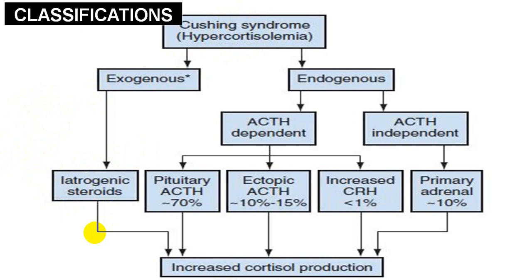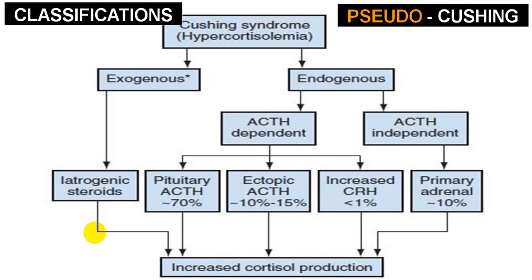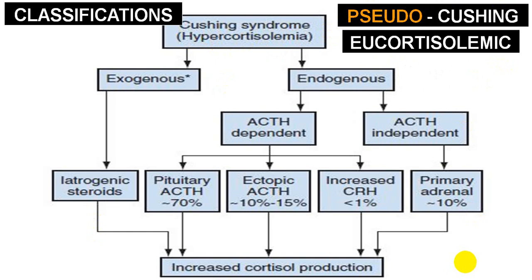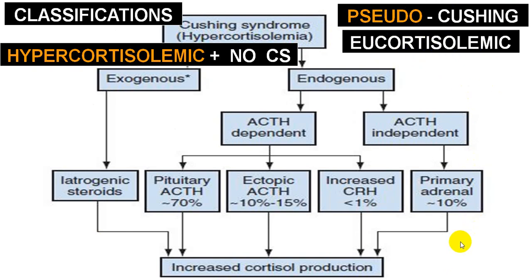So if you remember this, this will also give you the etiology. There is something called pseudo Cushing, meaning the person has the features of Cushing, but it is not because of an elevated level of cortisol. There is something called eucortisolemic, meaning the cortisol level is normal. Hypercortisolism can be there, you can have an excess level of cortisol, but there is no Cushing syndrome, no symptoms or signs suggestive of Cushing syndrome. So you can have all these other permutation combinations.